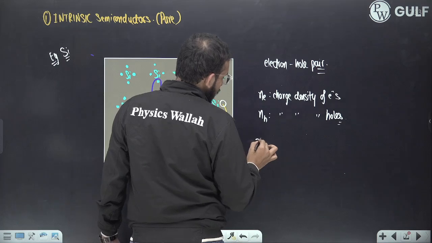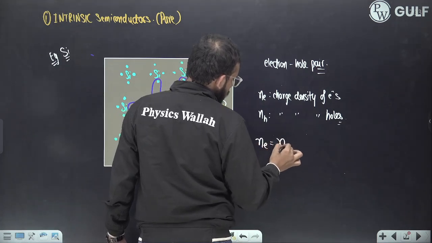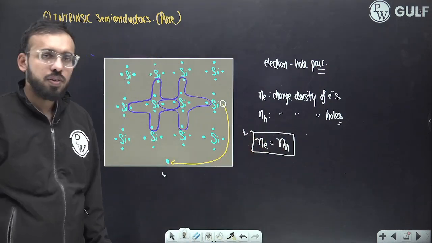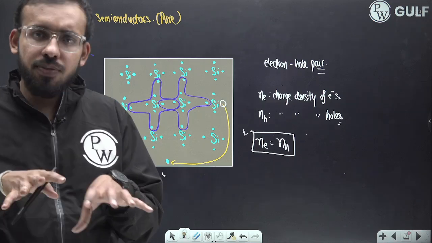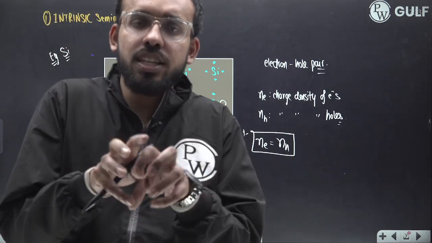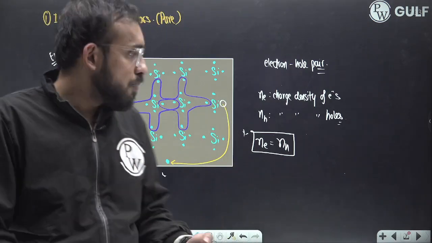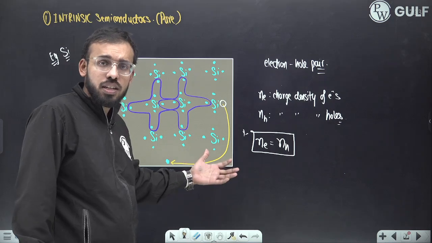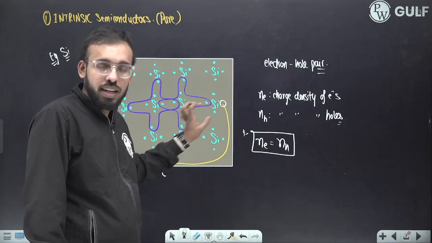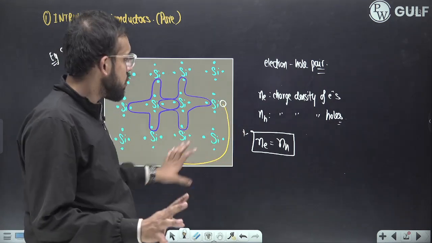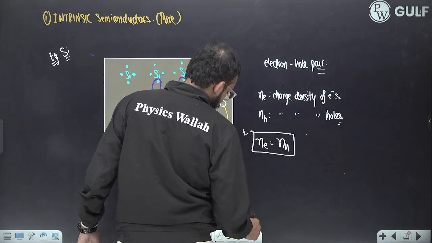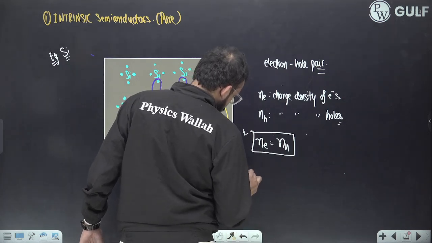So here can I say number density of electrons is equal to number density of holes. This is a very important thing. The number density remains the same because they are formed in pairs. Plus 1 unit charge, minus 1 unit charge, so they will cancel out, and overall this complete crystal would be neutral.